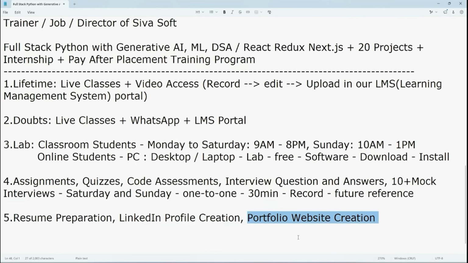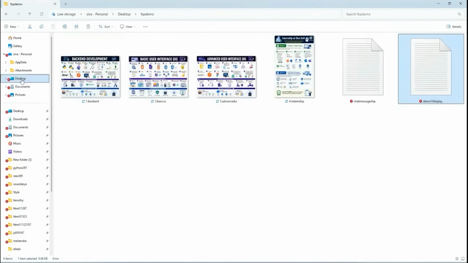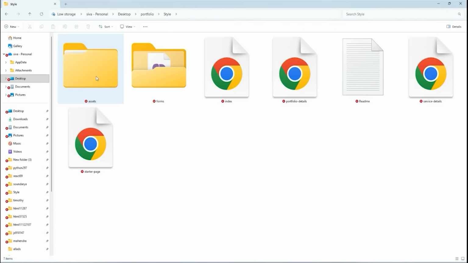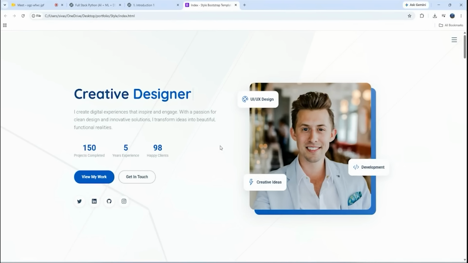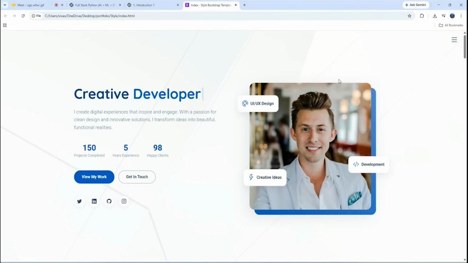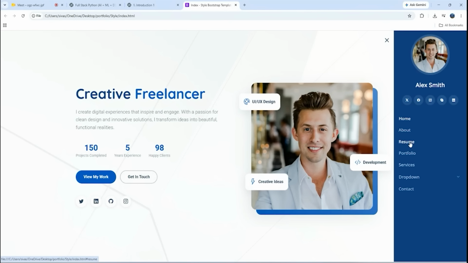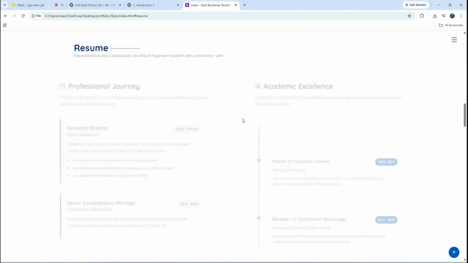So for example, this is one of the sample templates. For each and every student, I'm going to provide unique templates, that means different models. For example, this is one sample model where you can keep your profile pic, your name. Let's say I click on resume. So this is your resume.